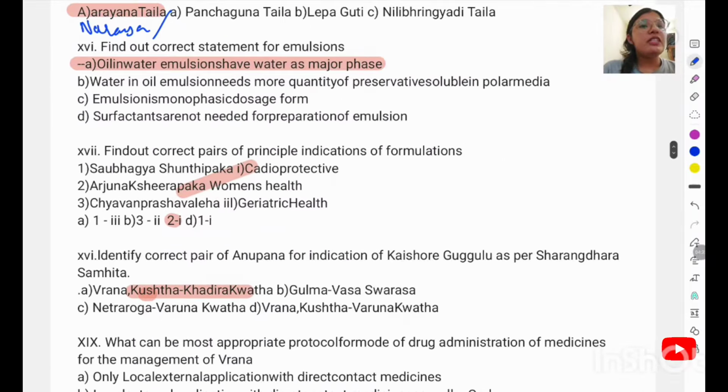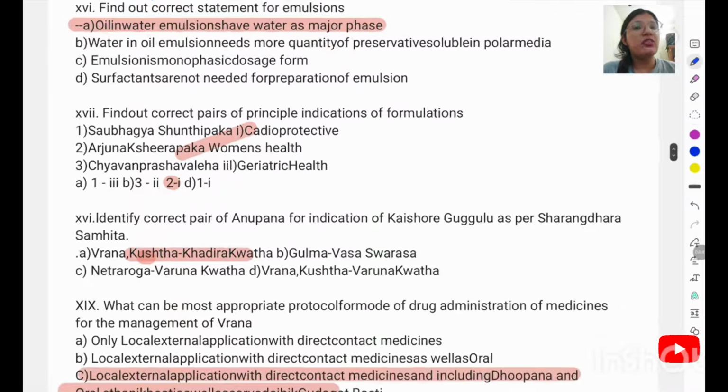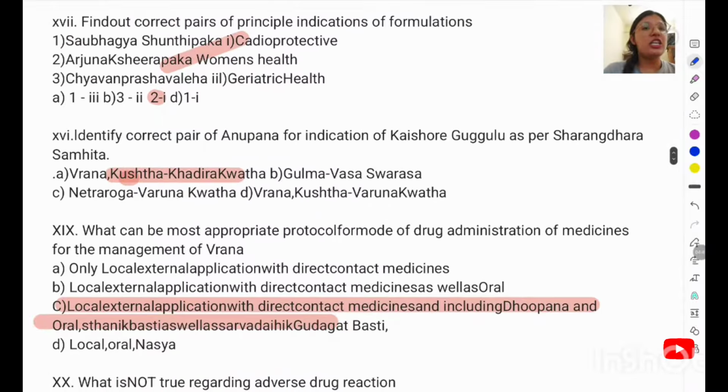Which of the following statements for emulsion is correct? It is the oil in water emulsion, with water as the major phase. Find out the correct pair of principal indication of formulation. These actually come from the nutraceutics unit. In that, he's asking about Saubhagya Shunthi Paka.